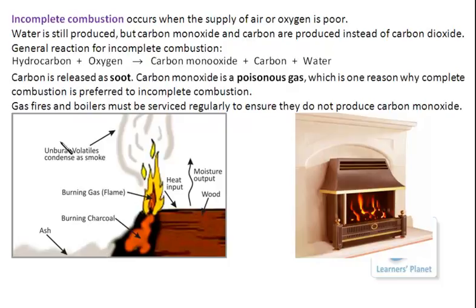That is why gas fires and boilers must be serviced regularly to ensure they do not produce carbon monoxide. Say this is a gas fire in which wood is used. If complete combustion does not take place, soot will be formed and carbon monoxide will be formed, which is a poisonous gas. So this is the difference between complete and incomplete combustion. In complete combustion, carbon dioxide and water are formed, and in incomplete combustion, carbon monoxide, carbon and water are formed.